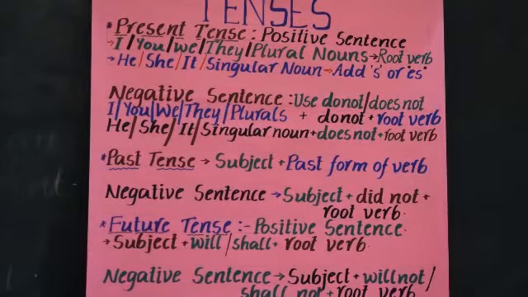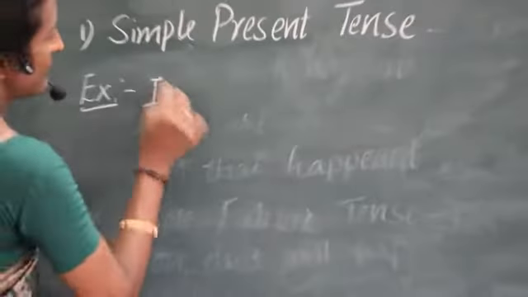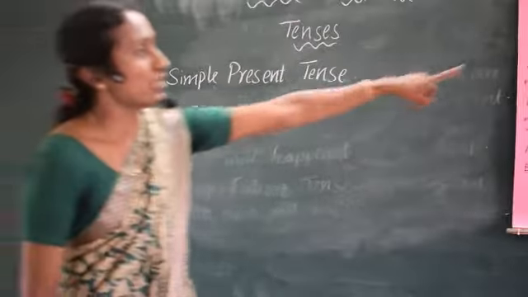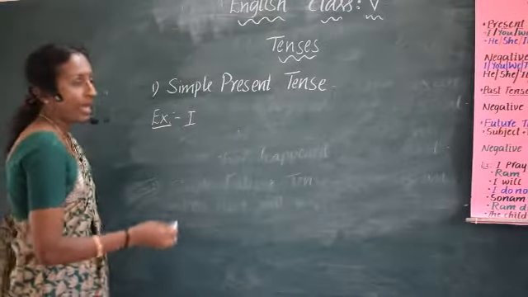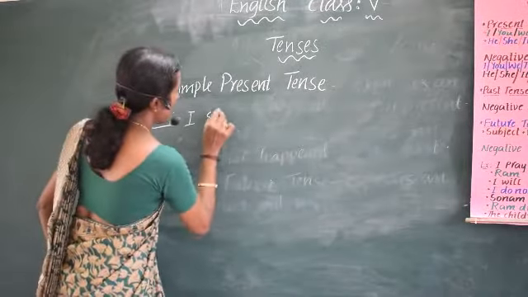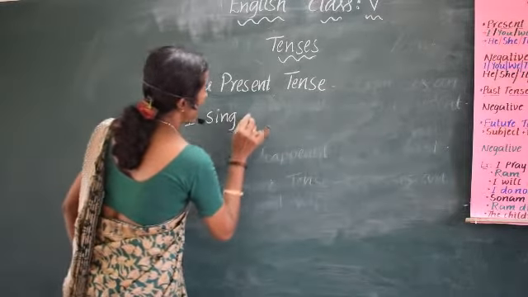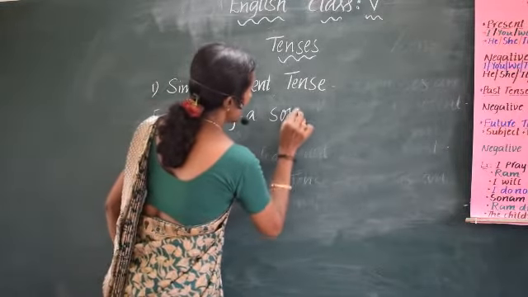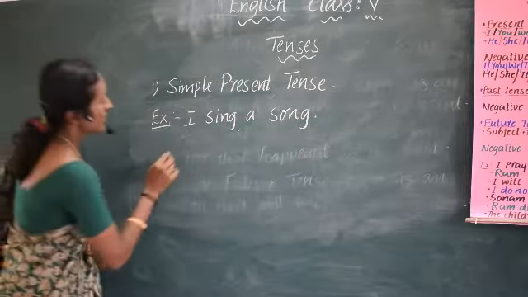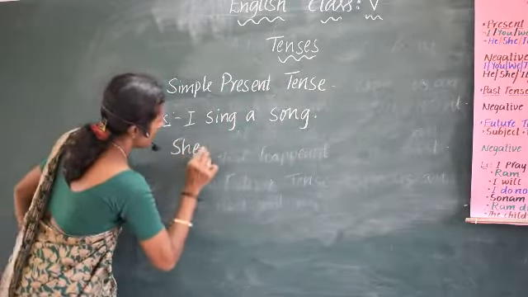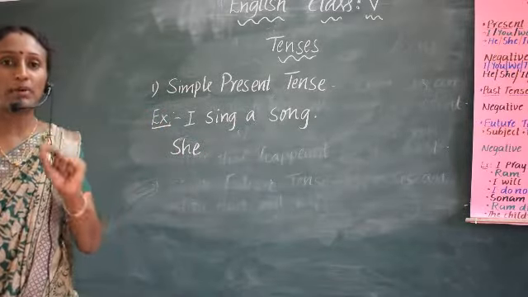Let's take one example. If the subject is I, then I should not add s or es to the verb. I will take the verb sing. I sing a song. I'll take one more example. She, and I will take the verb carry.